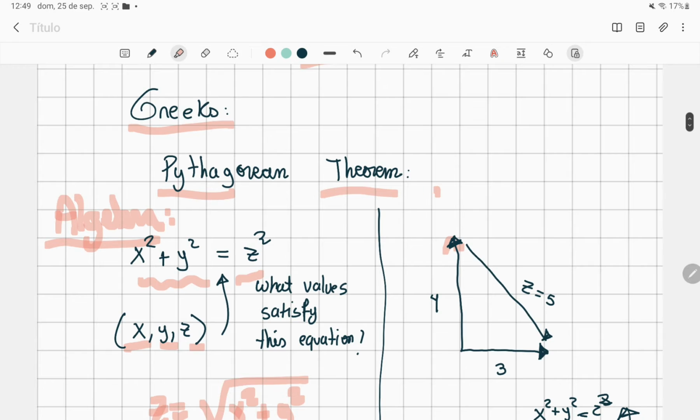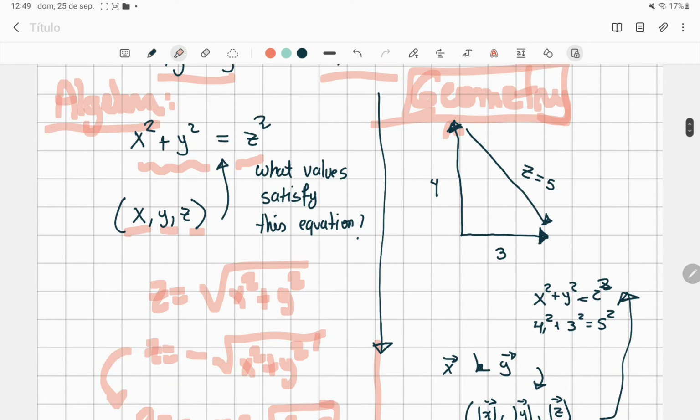And on the geometric side, there were some guys that were saying, oh, look, I have a vector that has a modulus of 3, and I have another vector that has a modulus of 4, and we can find another vector that has a modulus of 5.